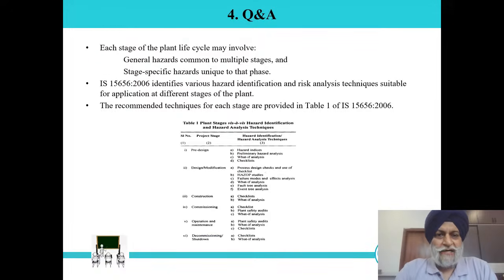Now, each stage of the plant life cycle may involve general hazards common to multiple stages and stage-specific hazards unique to the phase.